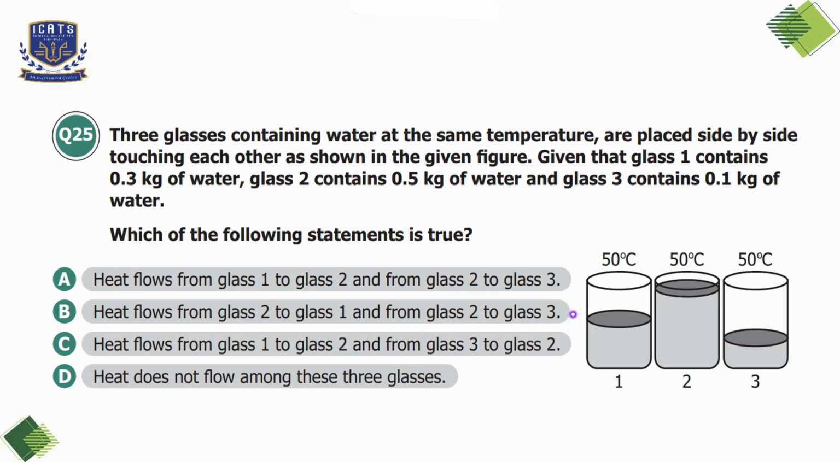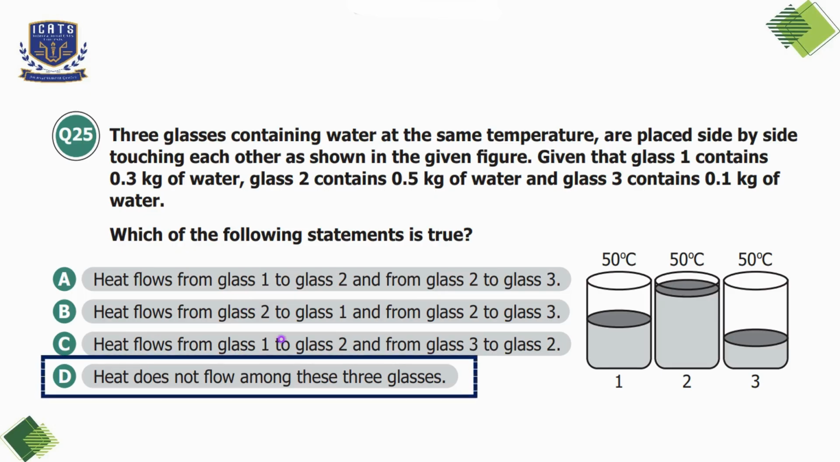So, as all three glasses contain water at the same temperature, which is 50 degrees Celsius, heat transfer only occurs if there is a temperature difference. Since all glasses are at the same temperature and there is no temperature difference, no heat flow occurs. So we'll choose option D here. Heat does not flow among these three glasses.